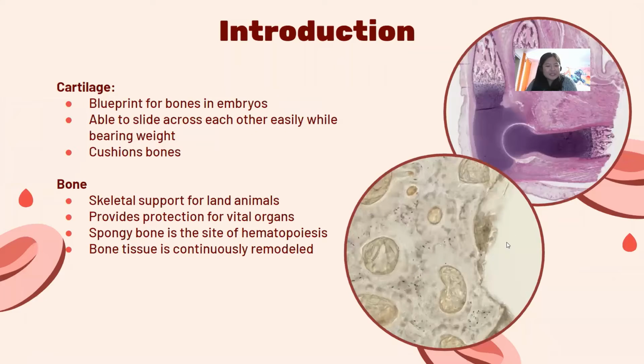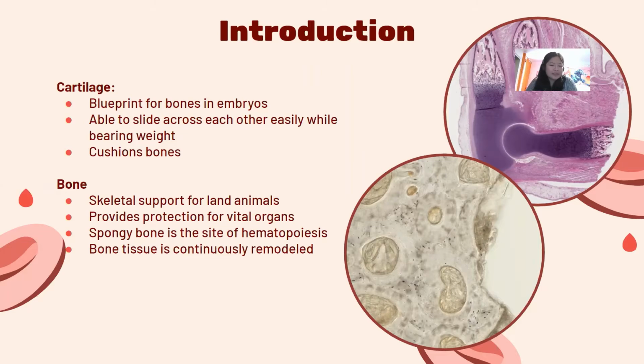So, cartilage serves as the embryonic blueprint for bones. Cartilage is laid down first and will form into bone through a process called perichondral ossification. Cartilage also forms joints because it is able to slide across each other easily while bearing weight and acts as a cushion for bones due to its limited compressibility.